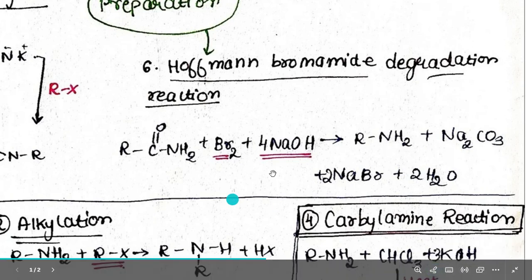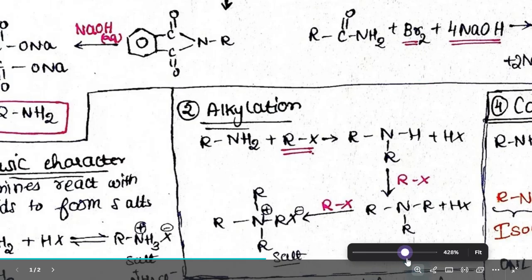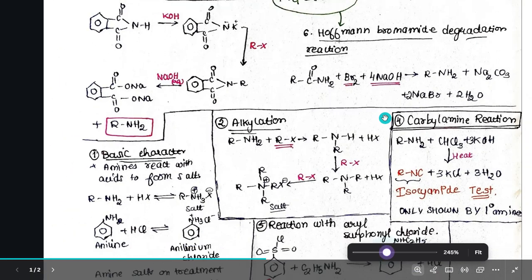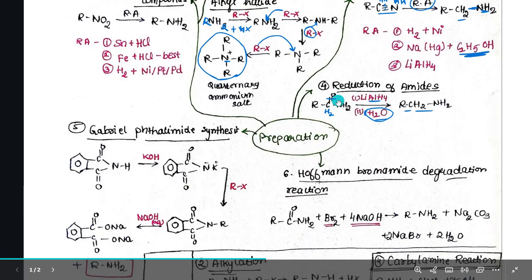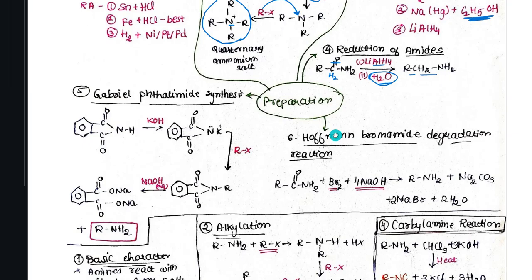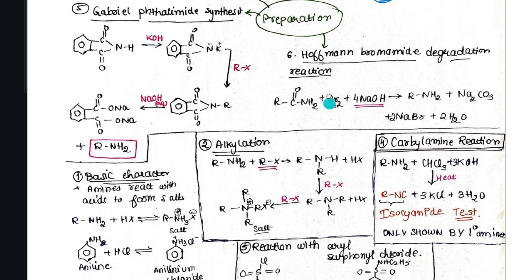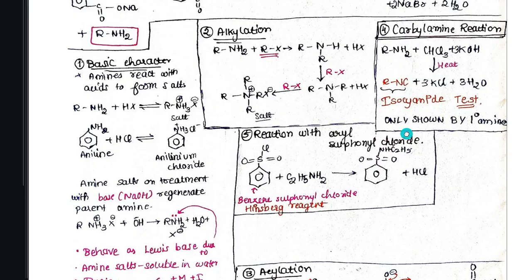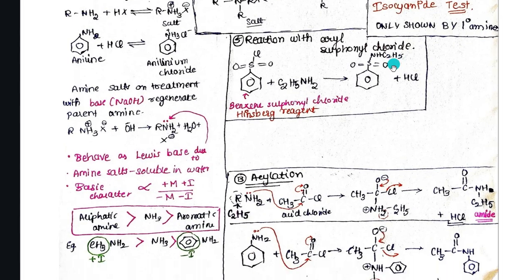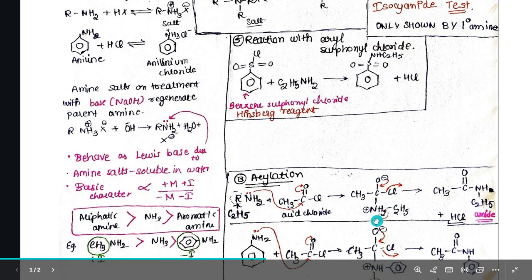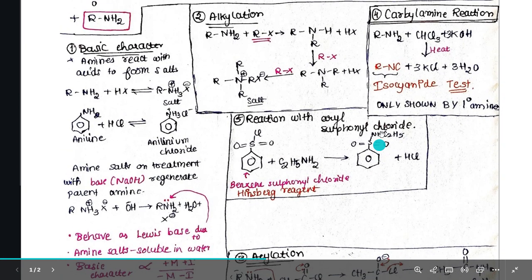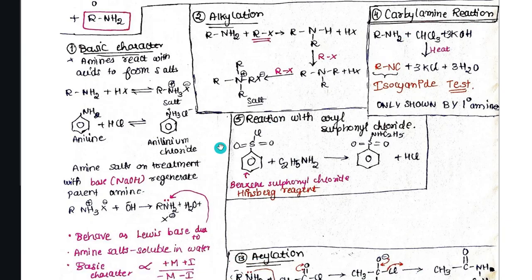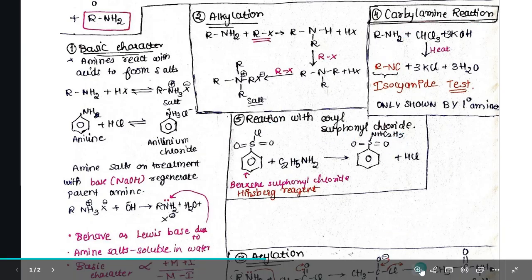Then coming to the next thing. So with this we are done with the preparation. These 6 methods were the preparation. Next coming to the chemical properties of amines. The chemical properties are firstly basic character, alkylation, then we have acylation. These two reactions are there, and then we have carbylamine reaction and reaction with sulfonyl chloride. Very easy. We'll have a look at these things as well.